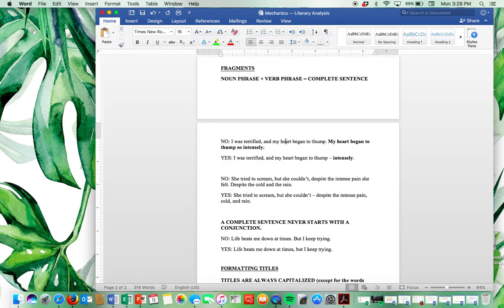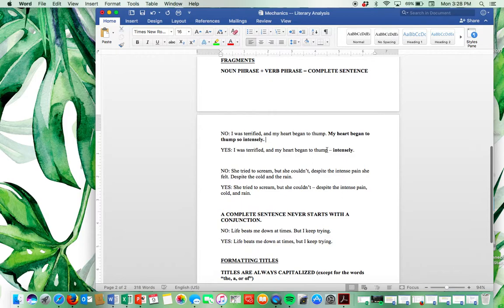Now, looking at the sentence before that, we've actually already said this, so it's a bit repetitive for me to say this again. One way to get across the intensity of it, still being dramatic, is to use something called the em dash. Right here, we've combined these two sentences. I was terrified, dash, my heart began to thump intensely. The em dash gives us the dramatic pause that we want while keeping this a complete sentence.